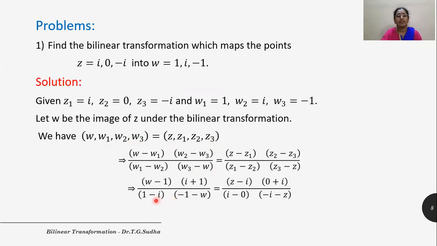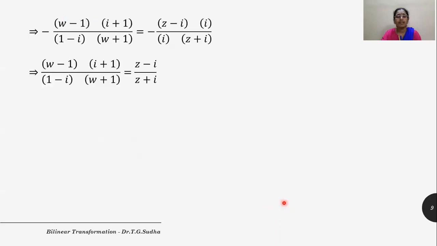So let us substitute the values. We get (W - 1)(i + 1) divided by (1 - i)(-1 - W) equal to (Z - i)(0 + i) divided by (i - 0)(-i - Z). Let us simplify this. On the right hand side we obtain i in the numerator as well as i in the denominator. After cancelling, we get this ratio. Let us now cross multiply it to get this equation in Z and W.